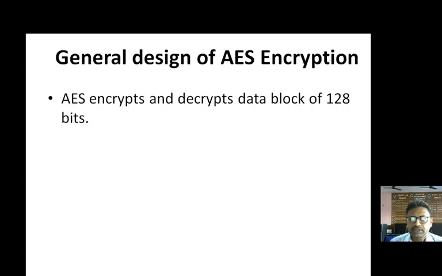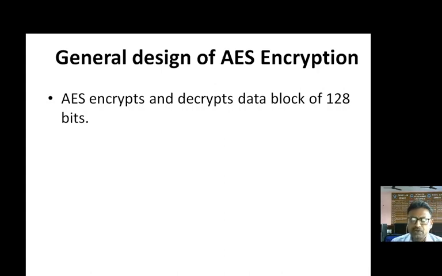So let us now discuss the general design of AES encryption. As I told you earlier in the previous videos, DES uses a Feistel cipher, which has invertible, self-invertible as well as non-invertible elements. But AES is an algorithm which uses only invertible elements.